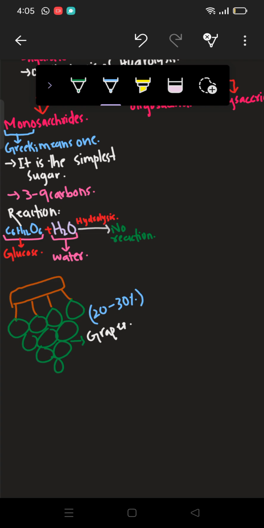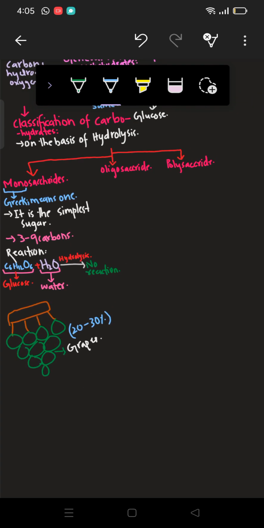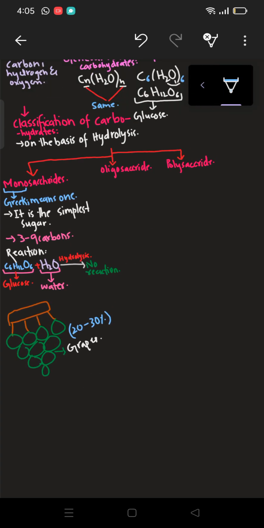So here I have written, now we have two things, glucose as well as fructose. Fructose is a 6 carbon sugar as well, and glucose is also a 6 carbon sugar. Let's talk about what these are.